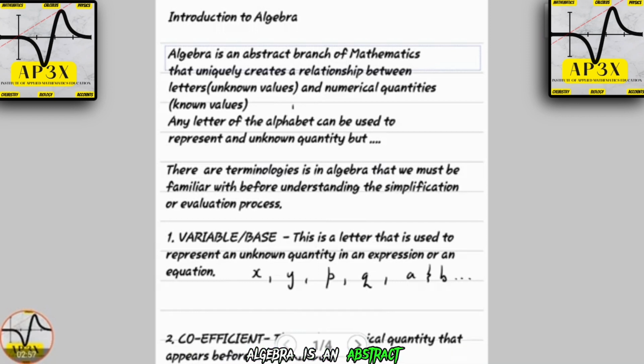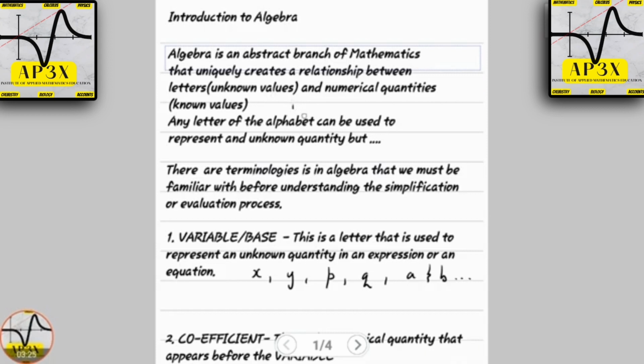Algebra is an abstract world. There are aspects of algebra that we are using currently in our daily lives. We just don't know that we are, but it's about connecting the known with the unknown and creating a relationship between them.